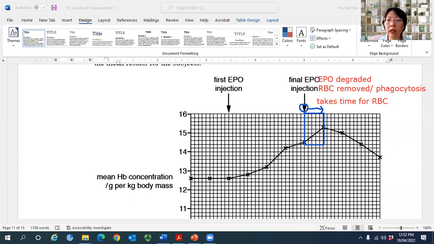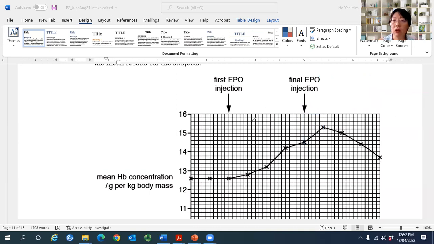Therefore, the hemoglobin concentration is still increasing, even though this is the final injection. The entire process of circulation, cell division, cell enlargement and cell differentiation takes time. So during that time, cells are still being produced, and the hemoglobin concentration still increases.